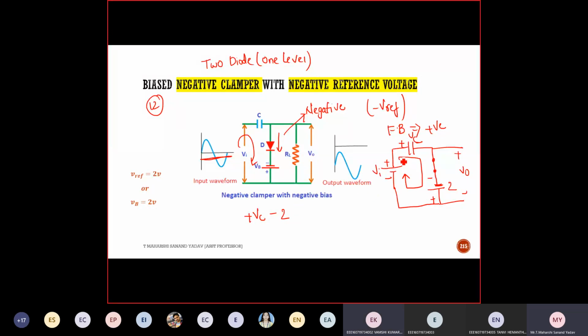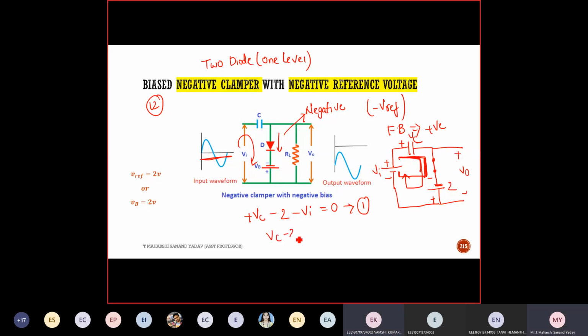Simply follow this arrow direction. Plus VI or minus VI? Minus VI. Once again, you tell me. Plus VC, minus 2, plus VI, minus VI. Simply you need to follow this arrow direction, because if you take this as wrong, the entire concept will go wrong again. Okay, sir. Next.